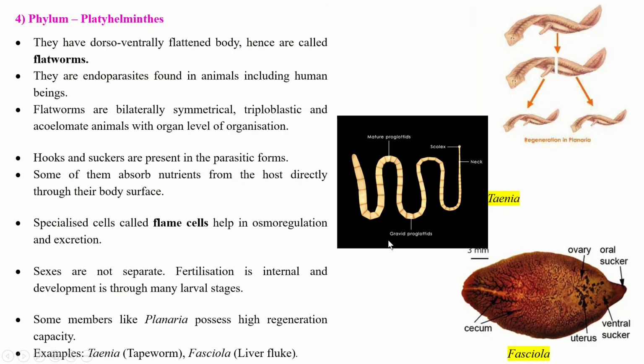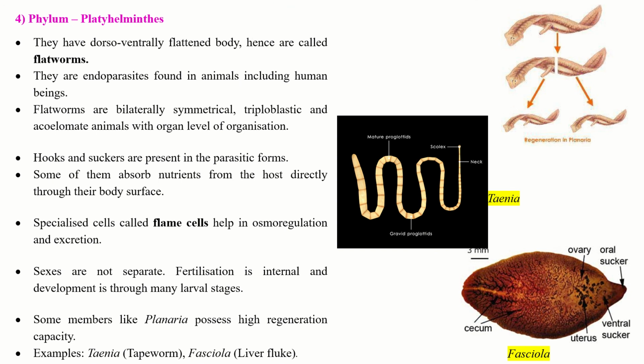Now fourth phylum is the phylum Platyhelminthes. They have dorsoventrally flattened body, hence are called as the flatworms. So you can see dorsoventrally means both dorsal and ventral sides are flattened, and hence they are called as the flatworms. They are endoparasites found in animals including human beings. Okay, endoparasite means they are present inside the body of the other organism. That's why called as the endoparasite.